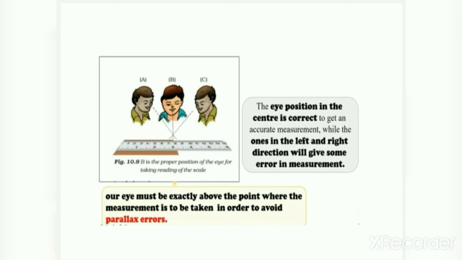Our eye must be exactly above the point where the measurement is to be taken in order to avoid parallax errors. Understood?